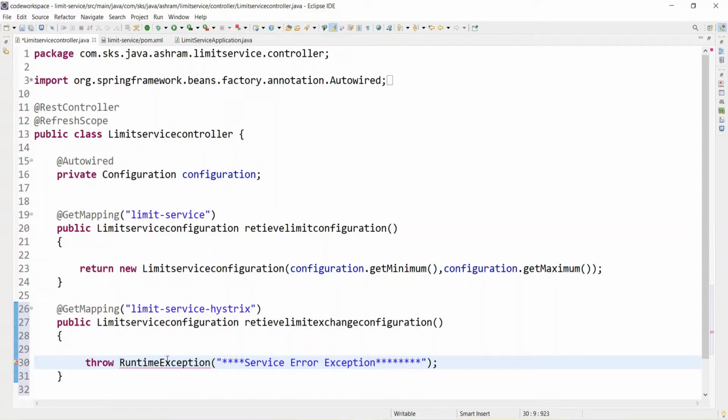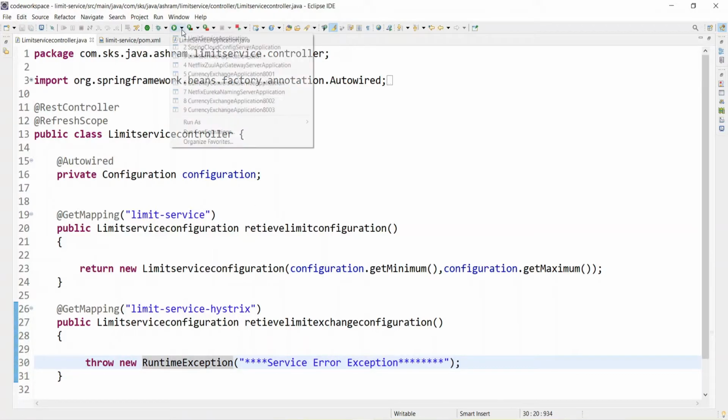Control 1, new keyword, throw new RuntimeException. Now execute this limit service.